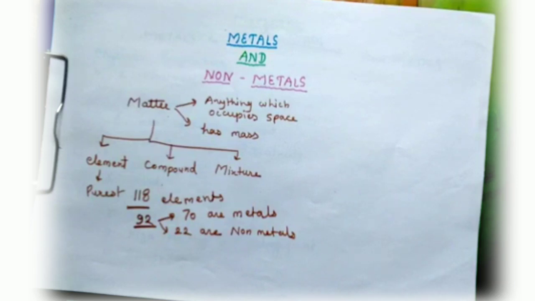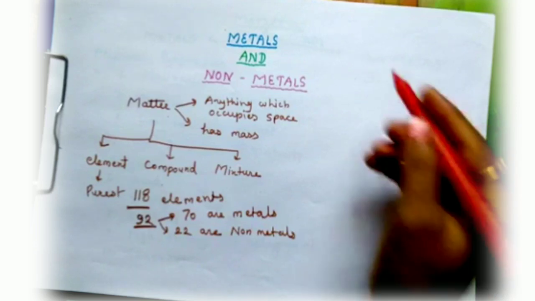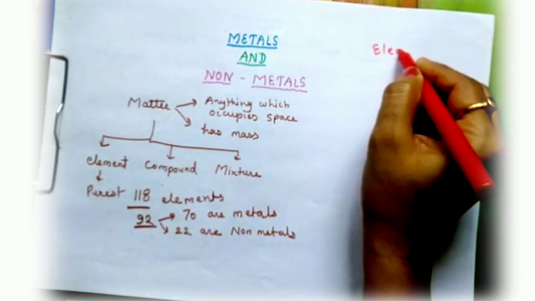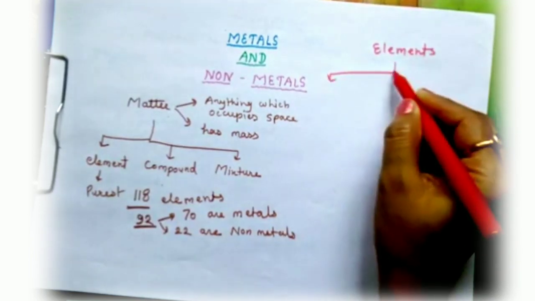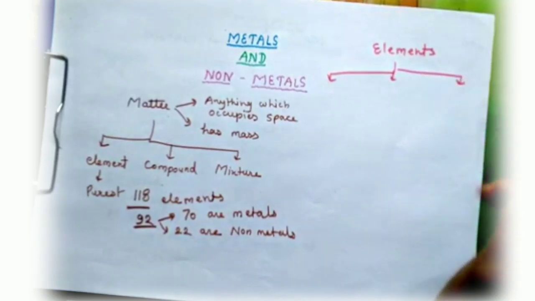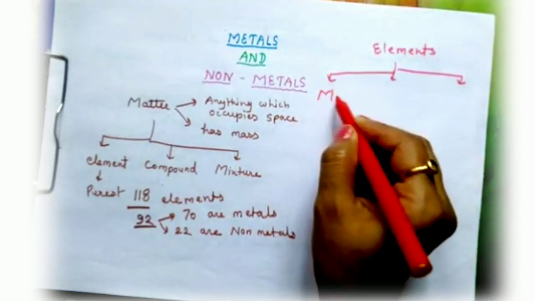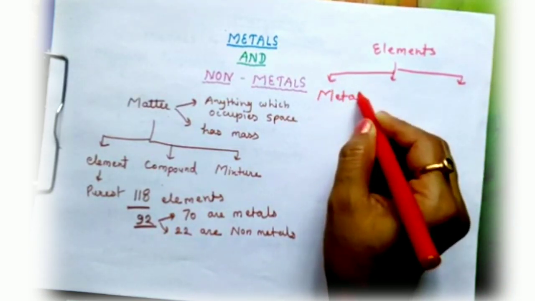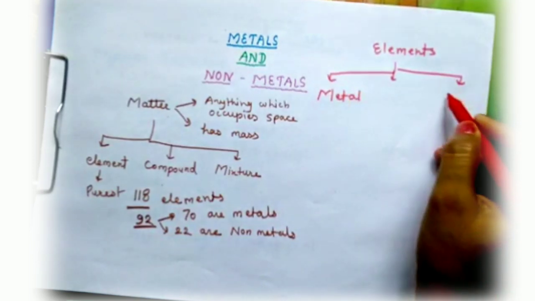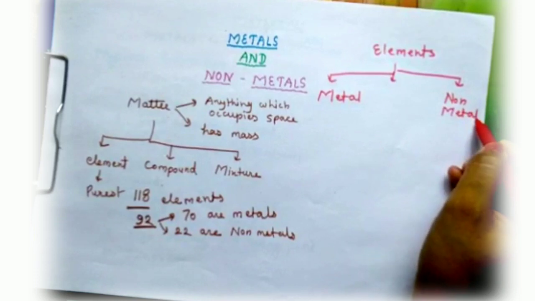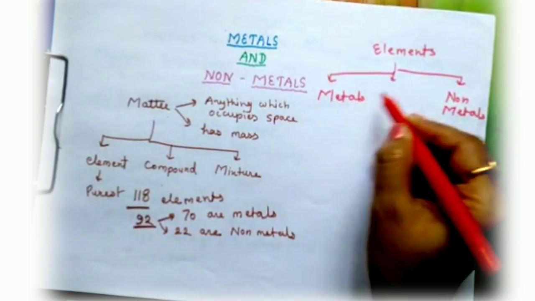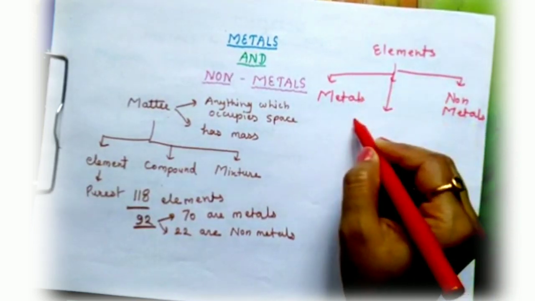Elements can be divided into three categories: metals, non-metals, and metalloids.